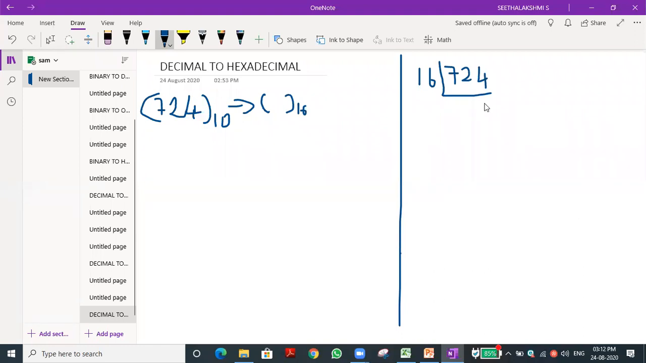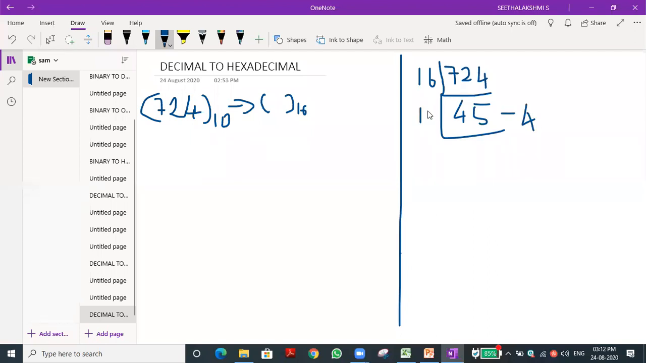Okay. What is the answer? What is the number I said? 16 into 45, 720. So I need to write 45, isn't it? So 45 into 16 is 720. What is the answer? 720. So 720. What is the remainder we get here? 4. So 4 we need to write as a remainder.